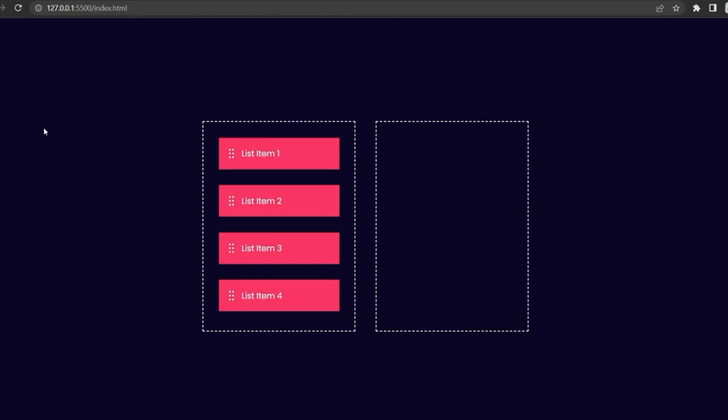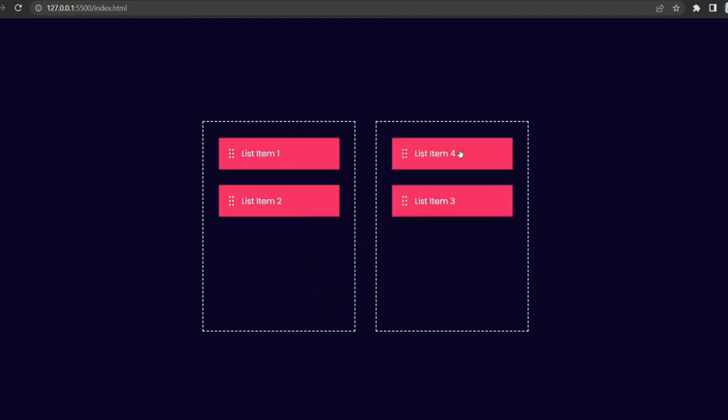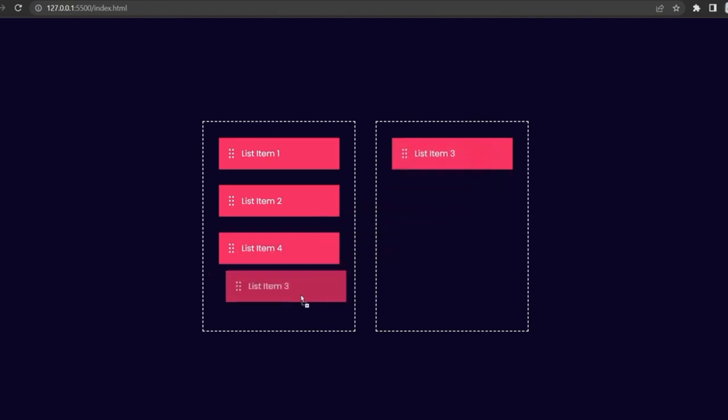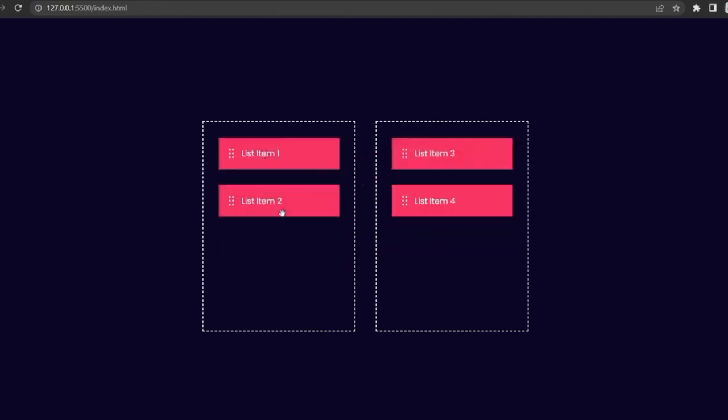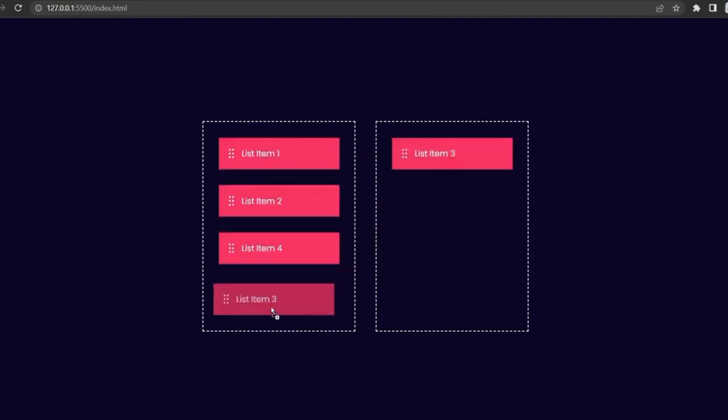On today's video, I'll be designing a drag and drop. As you can see in my left box, I have 4 blocks there. I'll be accomplishing this using HTML, CSS, and JavaScript. So I can just move this, I can move this and drop it into the right box, as you can see. I can also move it from the right back to the left. I'll be designing this step by step on how to accomplish this.